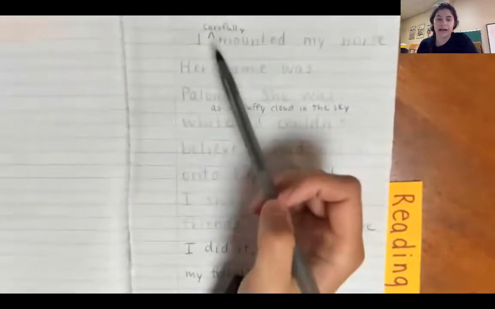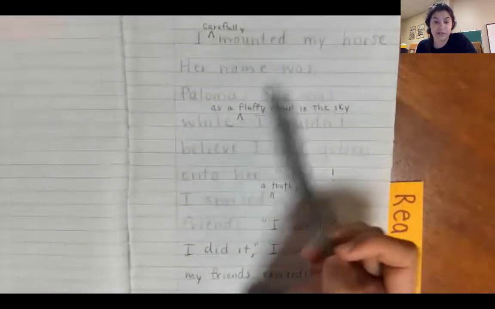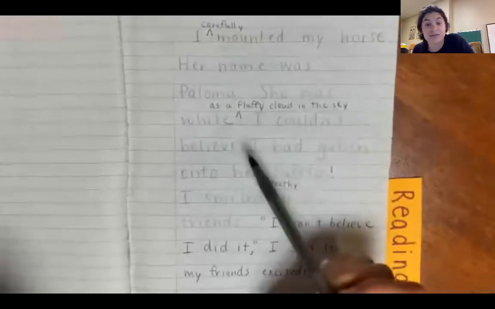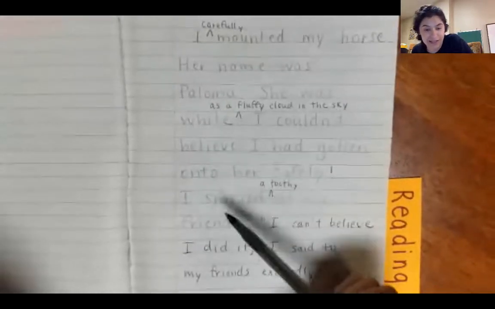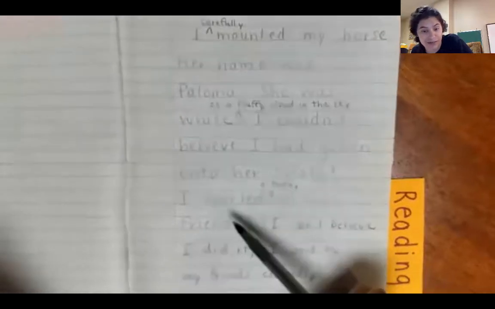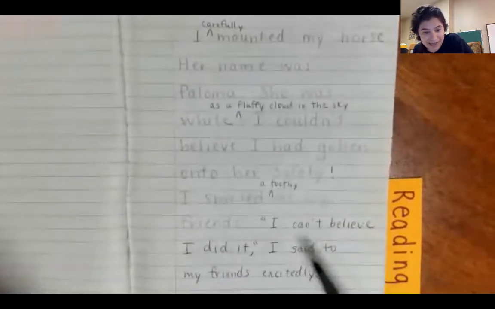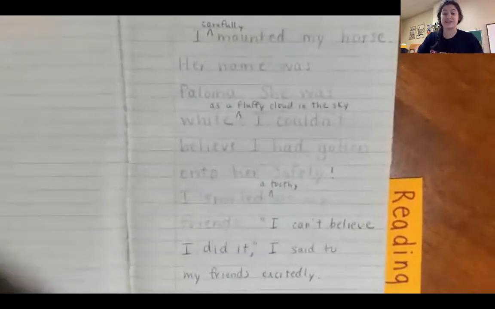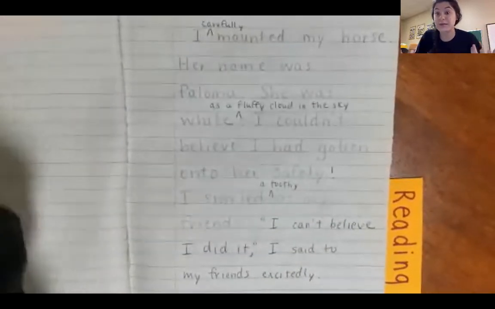Okay, so think about how this looked before, and I'll read it to you one more time. I carefully mounted my horse. Her name was Paloma. She was white as a fluffy cloud in the sky. I couldn't believe I had gotten onto her safely. I smiled a toothy smile at my friends. I can't believe I did it, I said to my friends excitedly. So that piece of my story is 10 times better, and it's only one page of my story, right?